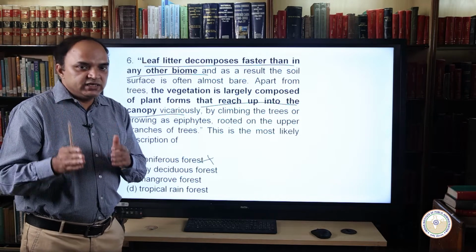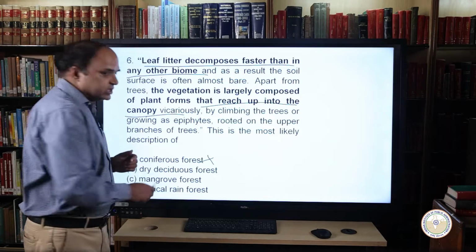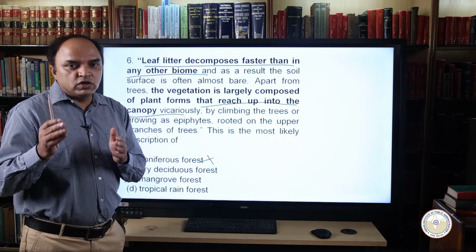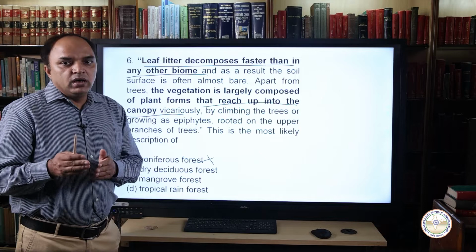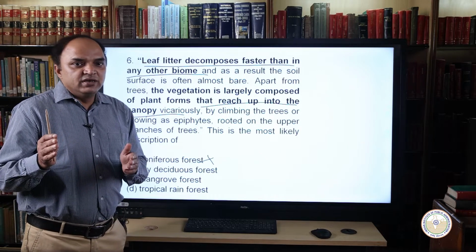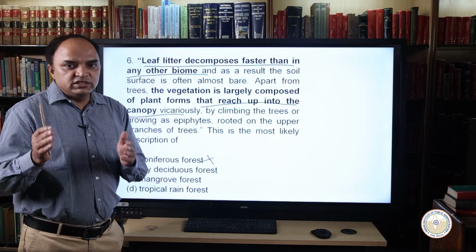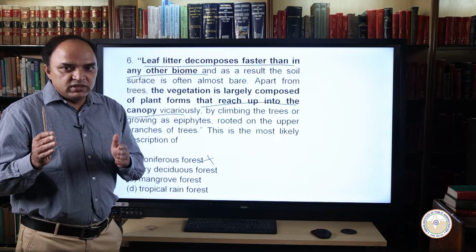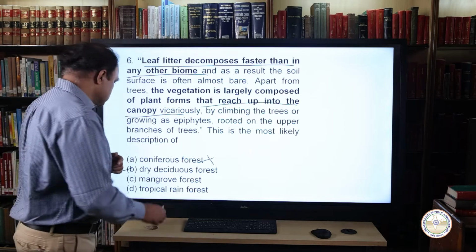Similarly, dry deciduous forests are found in tropical dry climate areas. Here most of the trees are stunted and thorny with small leaves. Canopies are open, therefore it is also a wrong answer.